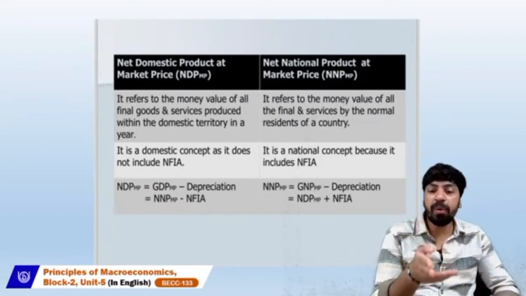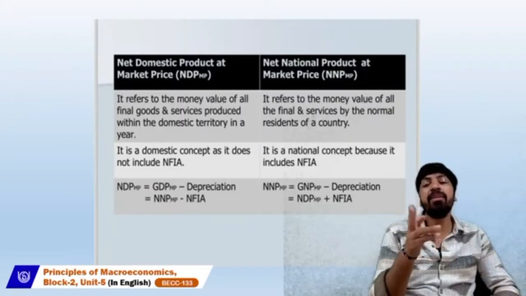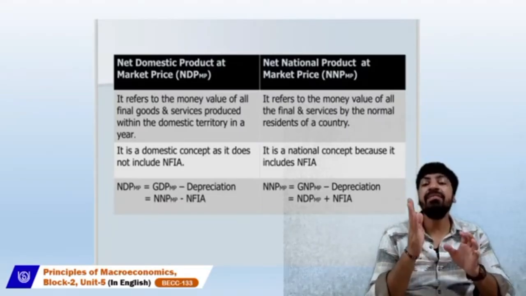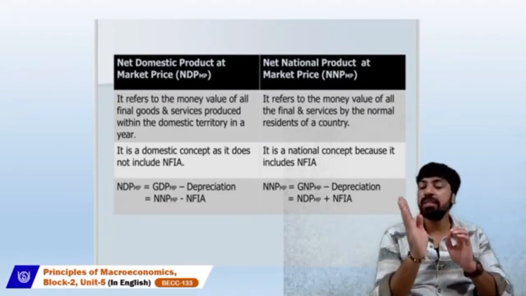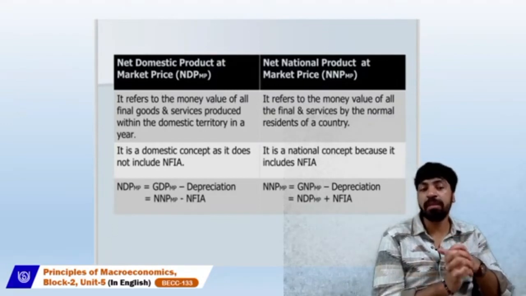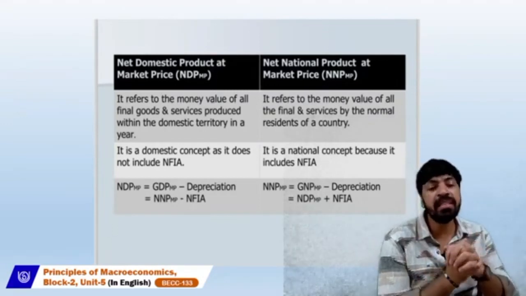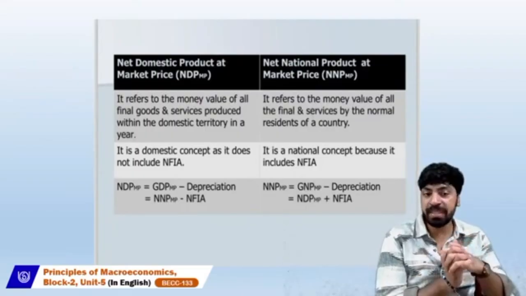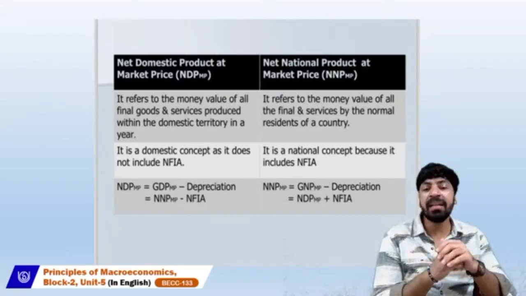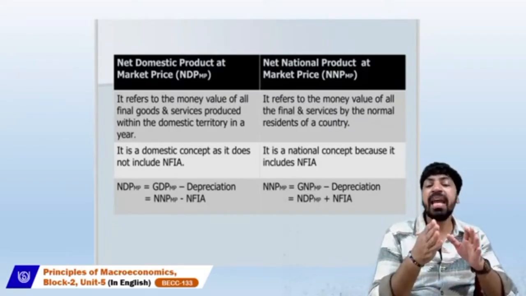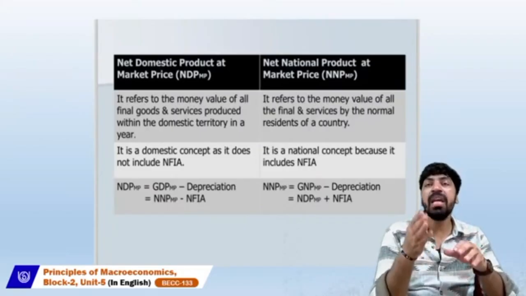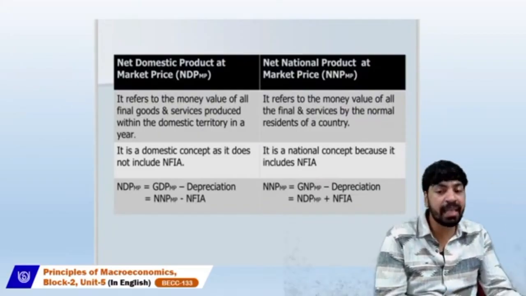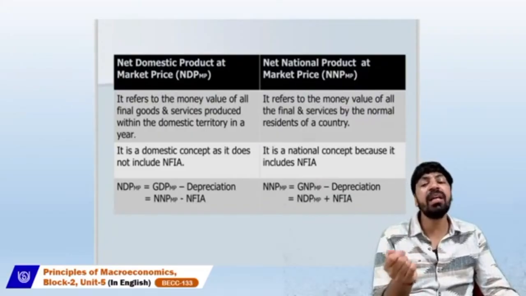If we are going from domestic to net, automatically we have to add net factor income from abroad, which is already shown in the following formula. So there are two formulas to calculate the NDP MP: GDP MP minus depreciation, and NNP MP minus NFIA. So why do we deduct NFIA? Because we are going back in reverse. We are going back from net to domestic. So we have to deduct net factor income from abroad.